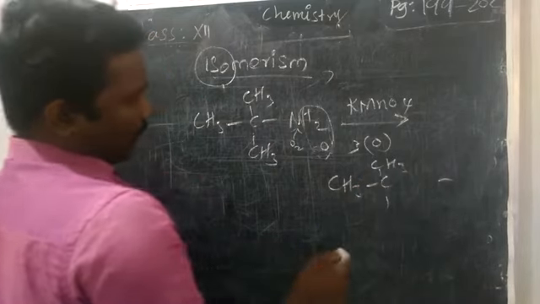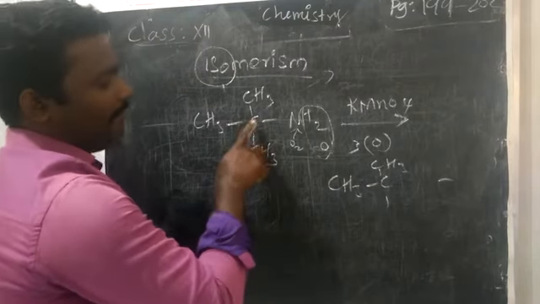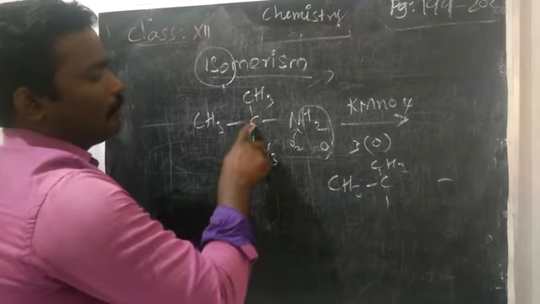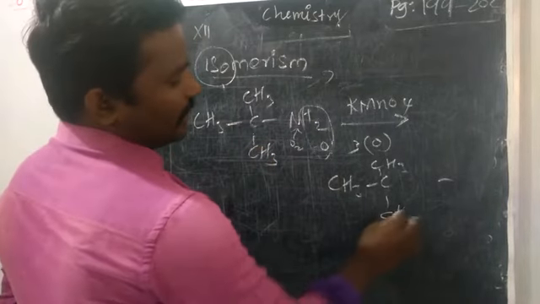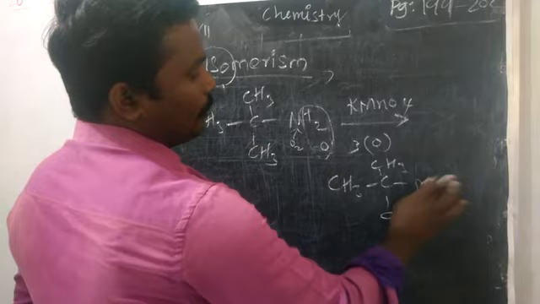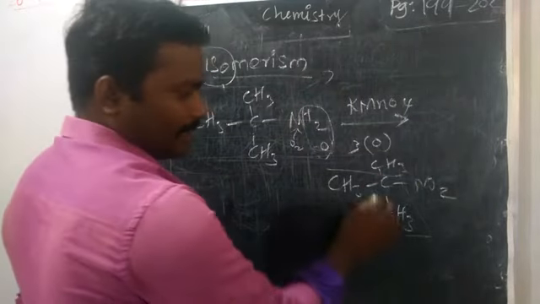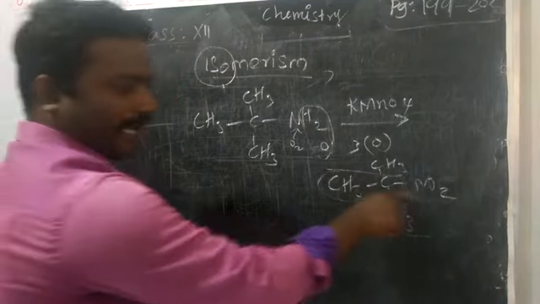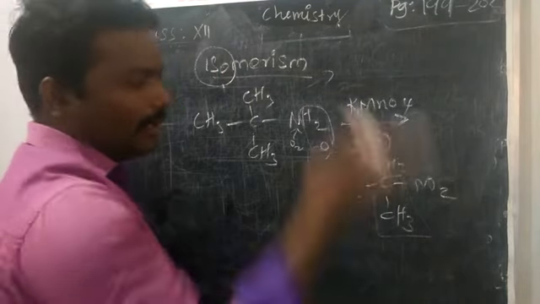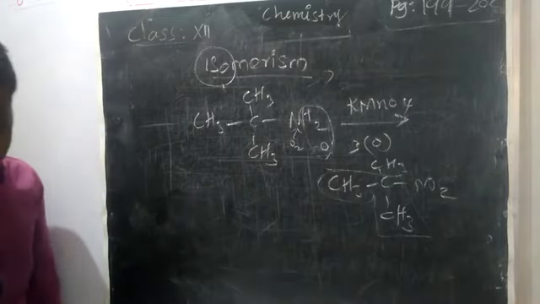So you will get tertiary butyl nitro compound, or you can say 2-methyl-2-nitropropane. That is the IUPAC name of the compound. 2-methyl: you have to take the parent chain, the second carbon having one substituent, the methyl group. The nitro group is also present on the second carbon. 2-methyl-2-nitropropane is the name of the compound.